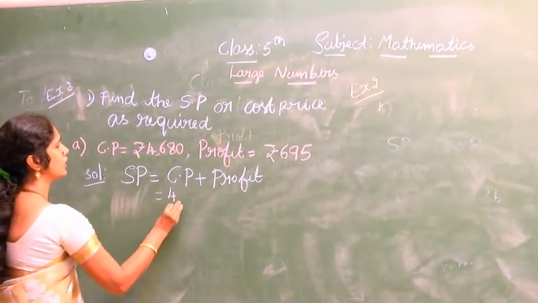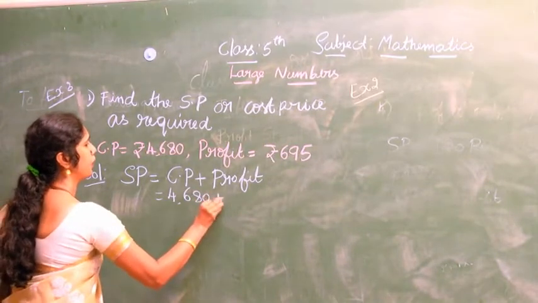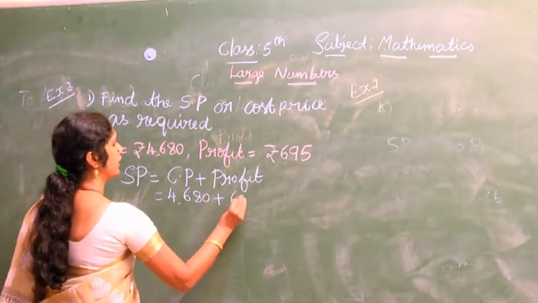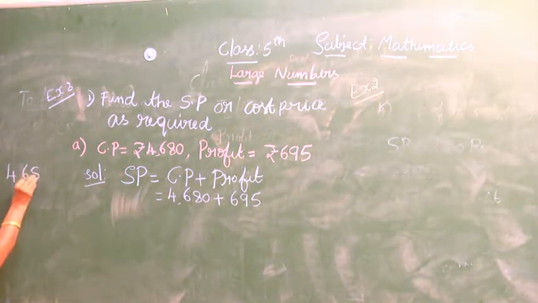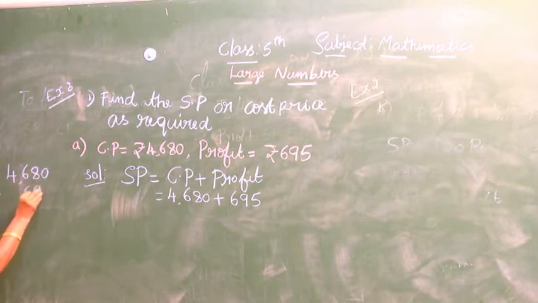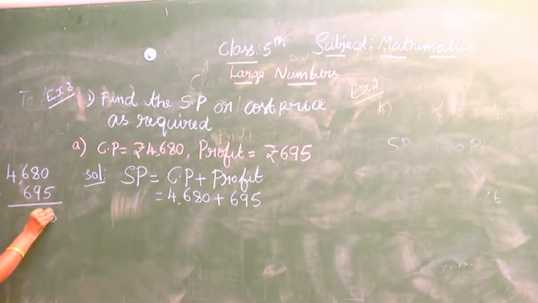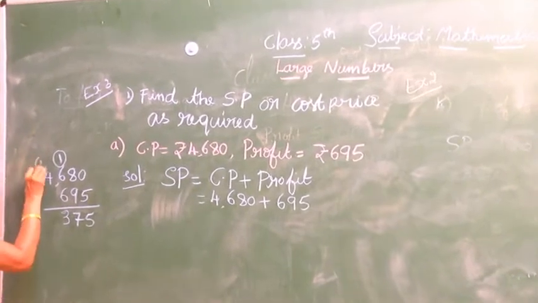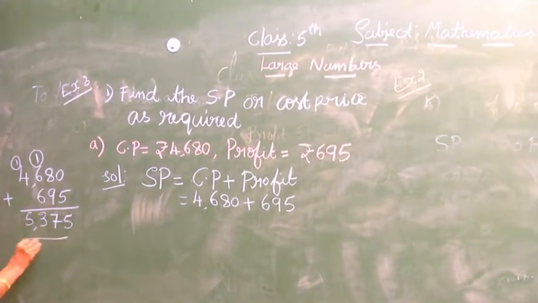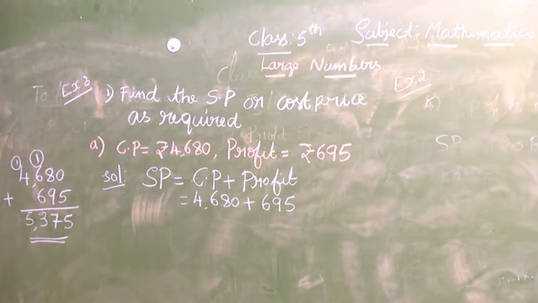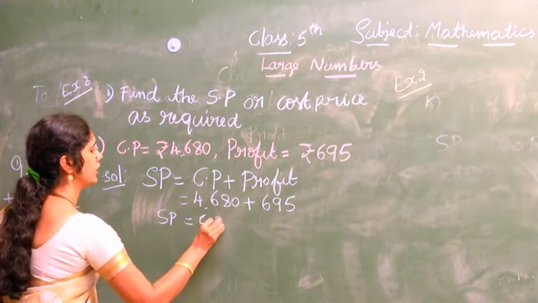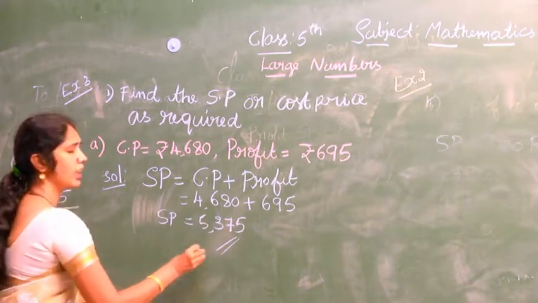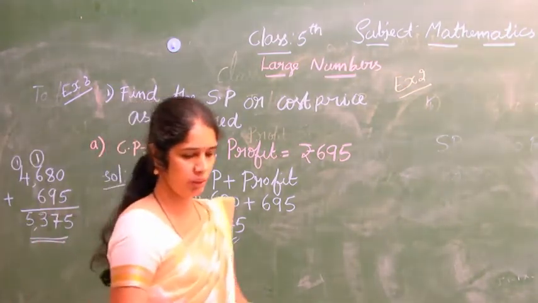That is 4,680 plus 695. We have to add here. 8 plus 9 is 17, 6 plus 6 is 12, and so on. What I will get is 5,375. So 5,375 is the selling price. Now we will move to the next sum.